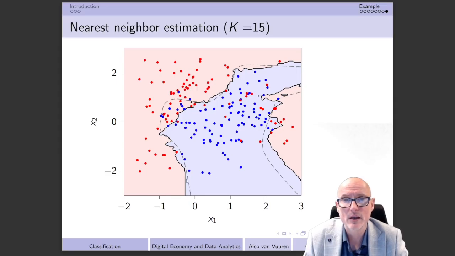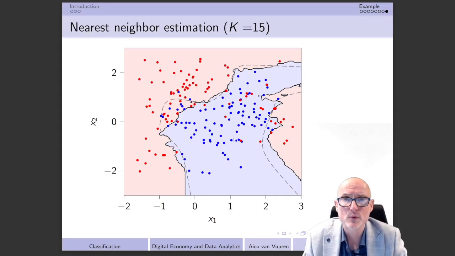So then the decision boundary, essentially the estimated decision boundary, is this one that we have over here. It implies that I'm going to predict blue in this area, red in this area, and red in that area over there. And we see already that we do quite a good job. Again, that is not because we predict so many of the blues correctly or so many of the reds correctly, but because the difference between the optimal decision boundary, this dashed line, and the estimated decision boundary, well, they don't look so different from each other.